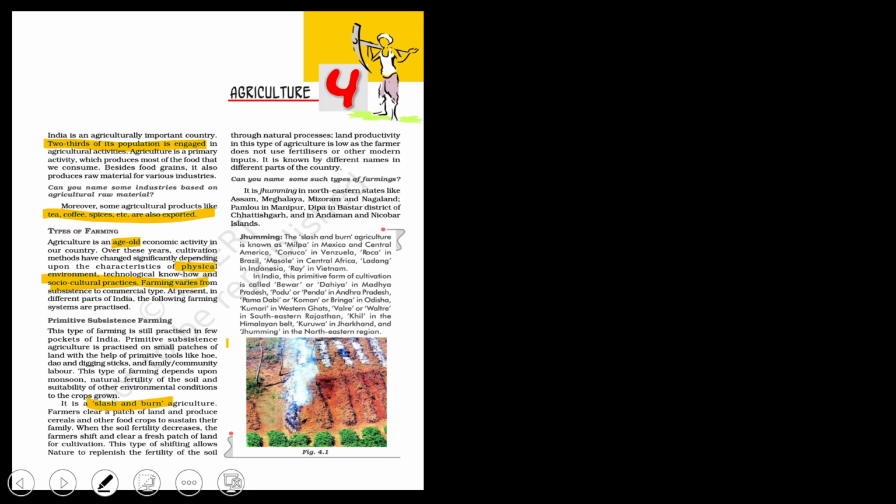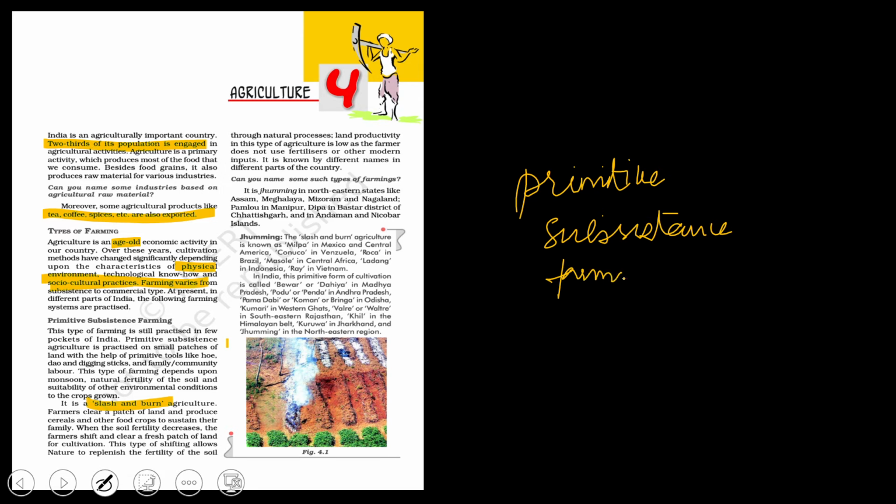Now when I'm talking about primitive subsistence farming, we know that in farming we already need what? Physical environment, technological know-how.